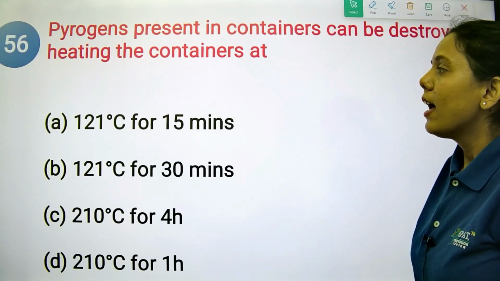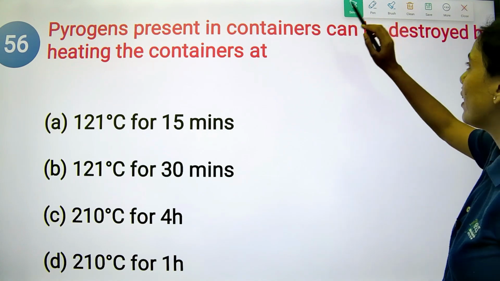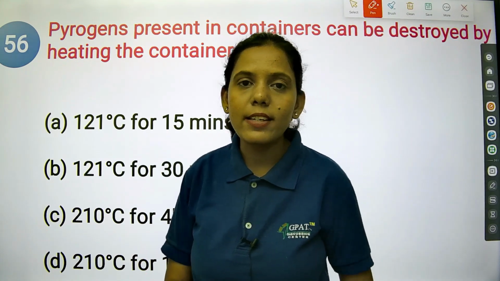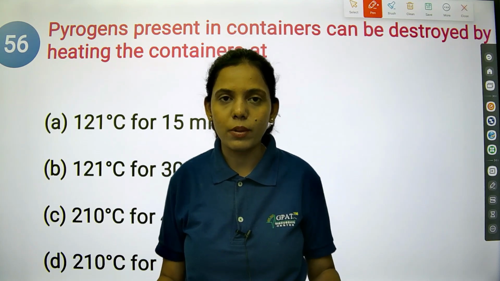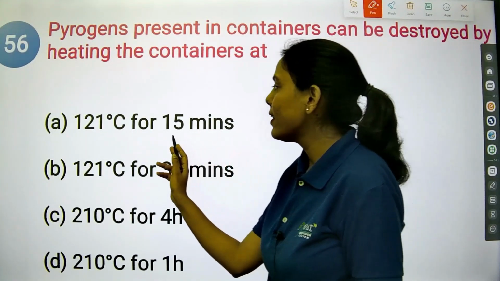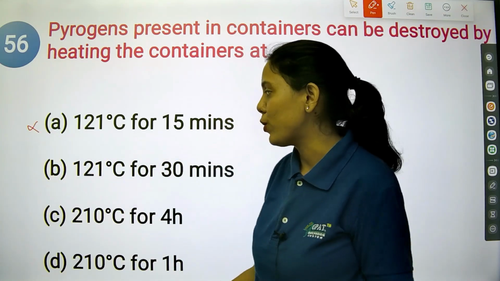The next question is: pyrogens present in containers can be destroyed by heating the containers at? First of all, remember that autoclave, which is moist heat sterilization, will not kill the pyrogens. So 121 degrees Celsius for 15 minutes, no. At 121, we will not be able to kill the pyrogens.